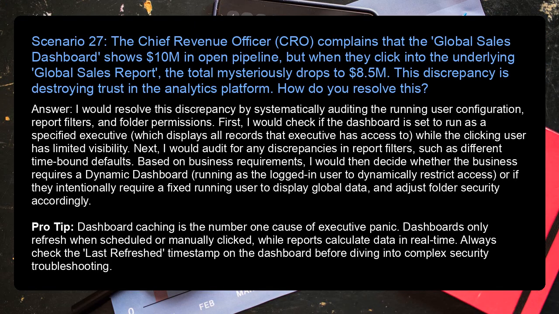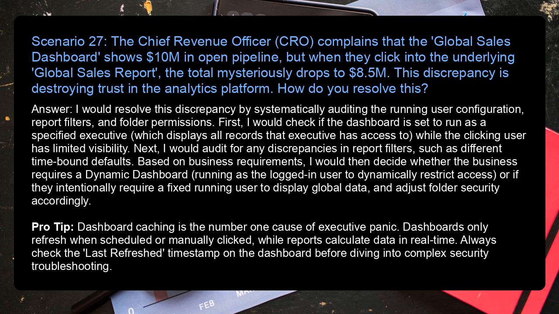Scenario 27. The Chief Revenue Officer (CRO) complains that the global sales dashboard shows $10 million in open pipeline, but when they click into the underlying global sales report, the total mysteriously drops to $8.5 million. This discrepancy is destroying trust in the analytics platform. How do you resolve this?